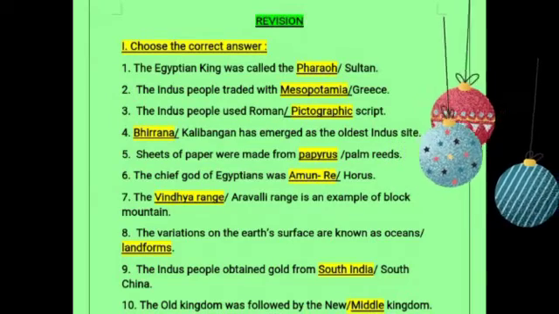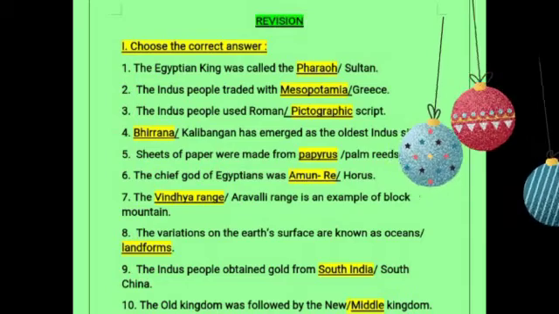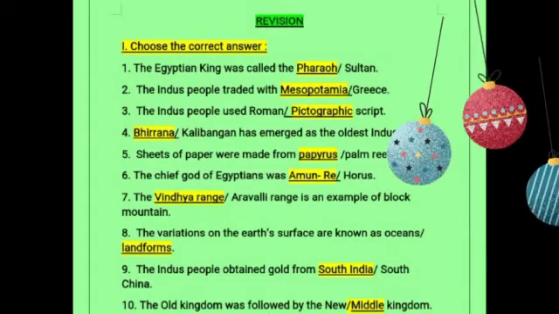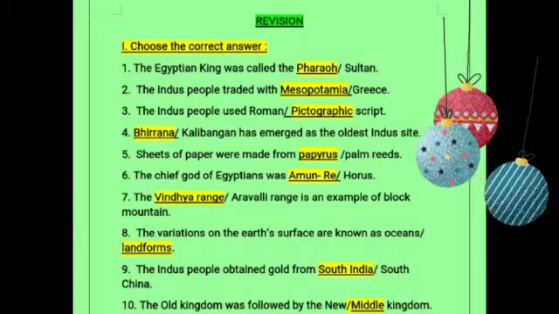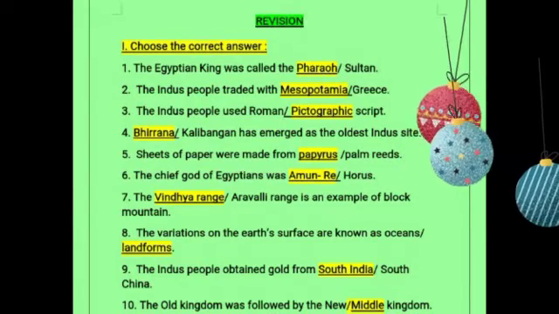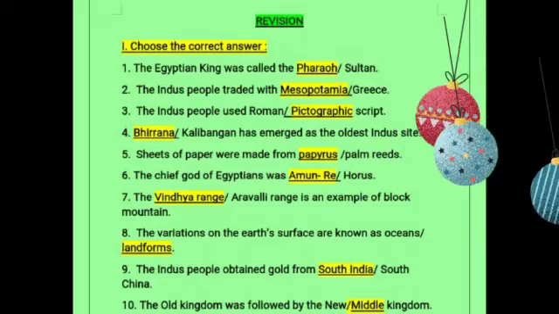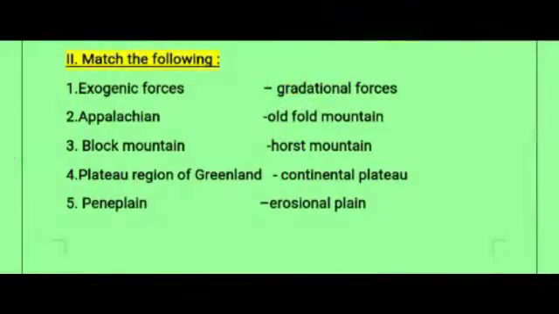Next question, the Indus people obtained gold from dash, from South India. Tenth one, the old kingdom was followed by the dash kingdom. New kingdom, middle kingdom. Which kingdom? The middle kingdom. So next Roman letter we have match the following. Okay. So first one, exogenic force. They are also called as what force? Gradational force. And endogenic force, otherwise known as tectonic forces.